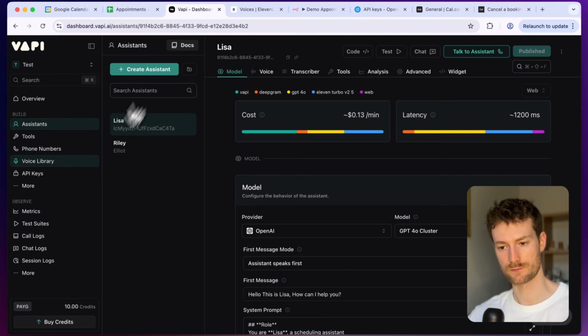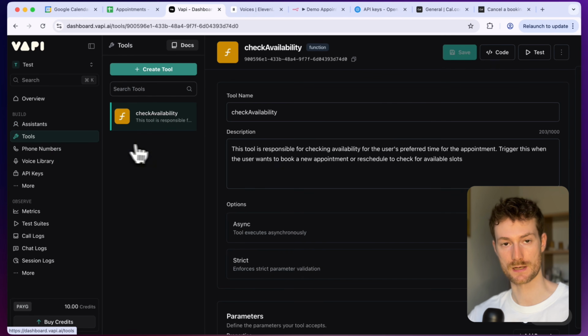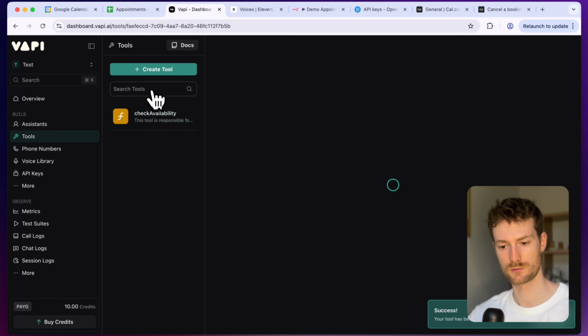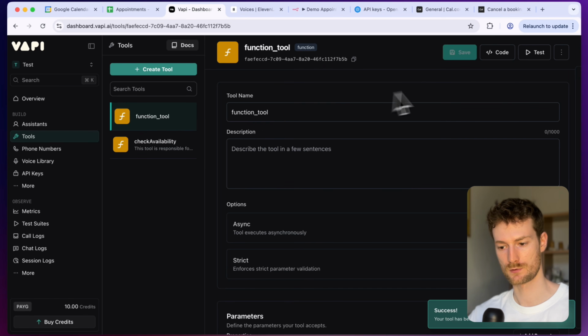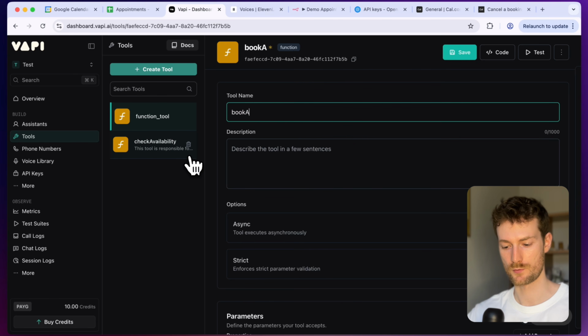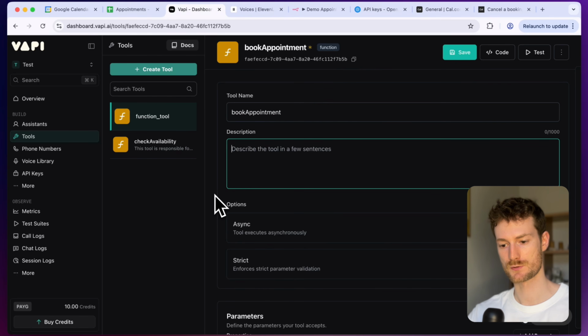To try it out, we need to go back to Vapi and create the rest of the tools. So currently we only have the check availability and we need to create each tool. So next let's click on create tool and add a custom tool. And this will be the book appointment. And let's provide a description, which will be this tool's purpose is to book a selected appointment for the user.